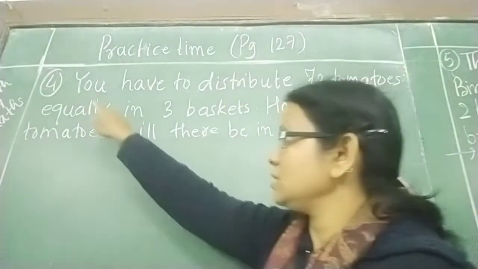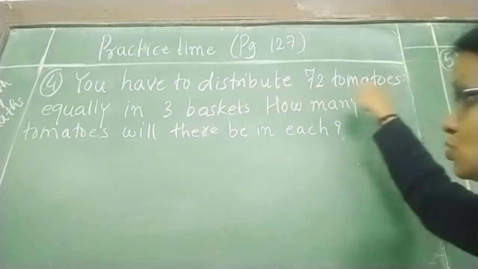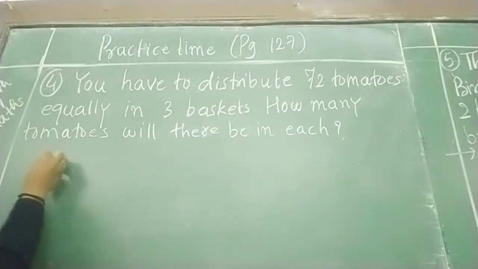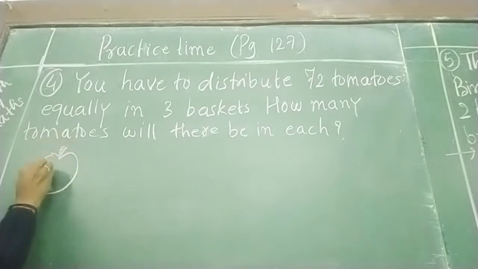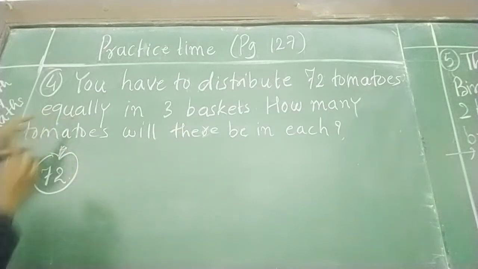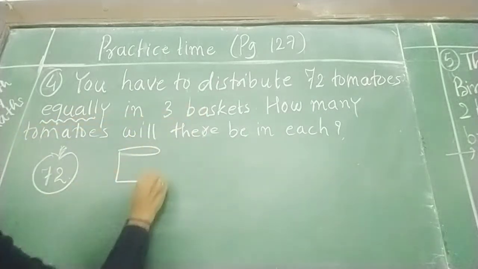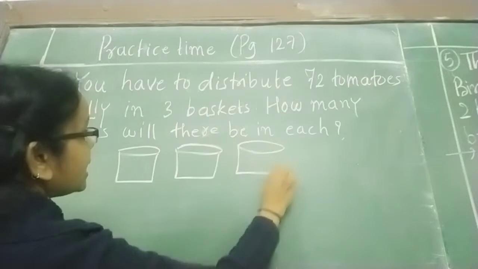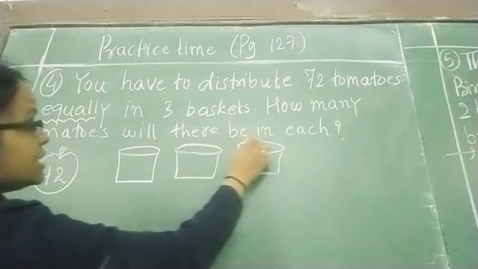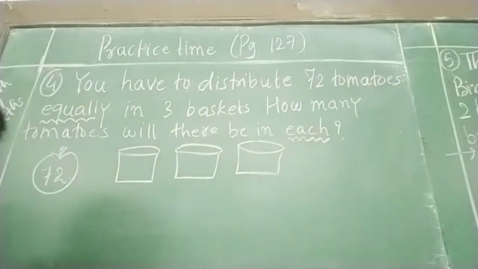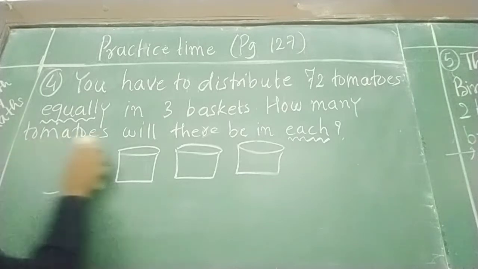Now next one, you have to distribute 72 tomatoes. How many tomatoes are there? There are a total of 72 tomatoes. Equally is given, a hint is given, in 3 baskets. So the number of baskets is 1, 2 and 3. How many tomatoes will be there in each? Again a second hint: in each, एक में कितना आएगा? It means we have to do distribution, equally distributed, right? So what will we do? We will do division here.